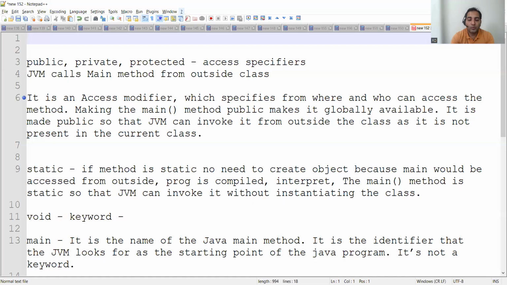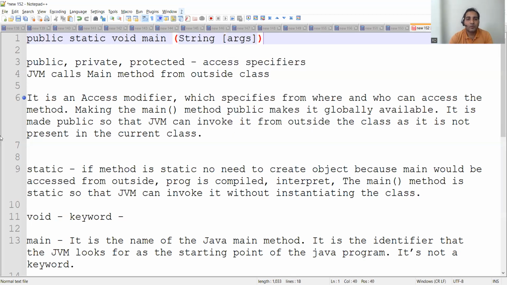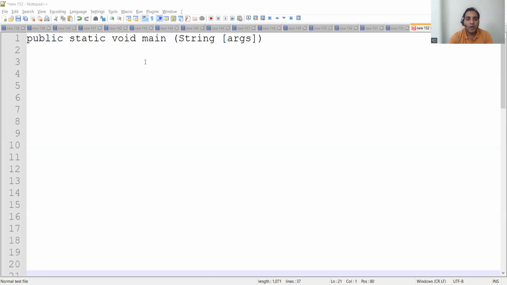In this video, we will be seeing what is public static void main string arguments. Whenever you run your Java programs, you will always write this line, right? But what does that mean? Public static void main string arguments. Now public, static, and void.